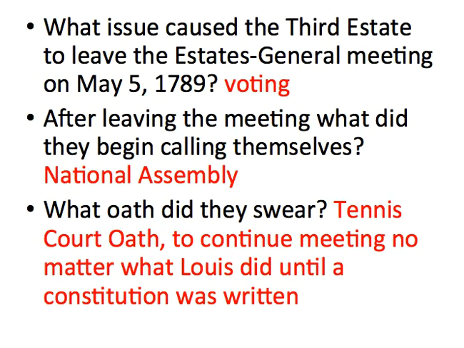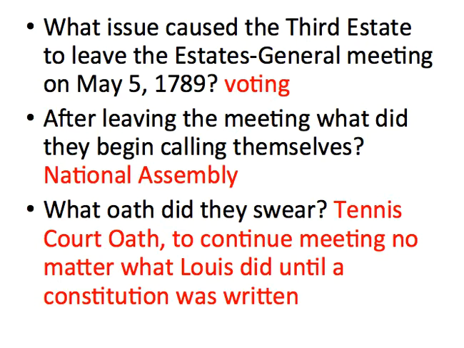All right, what issue caused the third estate to leave the Estates General meeting in May? Voting. They did not like the three-vote system. They wanted to make it one vote for every person in the room, so a total of 1,200 votes. They wanted to make it a little bit more fair. It still was going to sway the votes for the first and second estate, but it was a little bit more fair. Well, the first and second estate said, let's vote on it, and they overruled the third, and the third said, this is exactly what I'm talking about. So they asked Louis for a tiebreaker, and Louis agreed with the first and second estate, and so the third estate walked out.